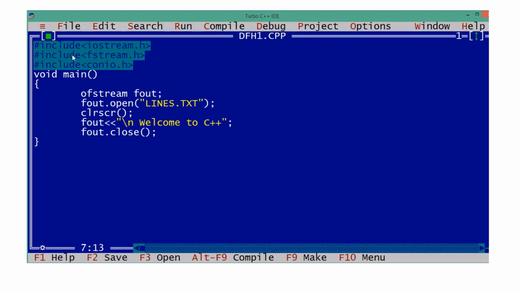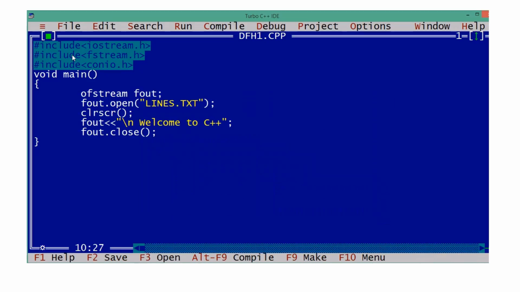And then, which file is that fout for? That is where you want to send the output. Suppose you give lines.txt, that means you want to send your output to lines.txt. Clear? So you use fout similar to cout, and we can write the message like that. Then you close. This much is clear.